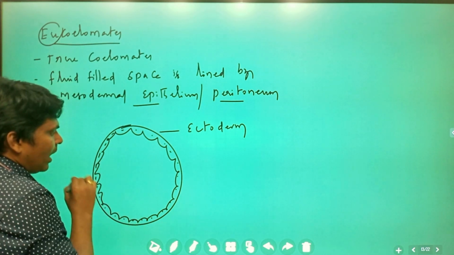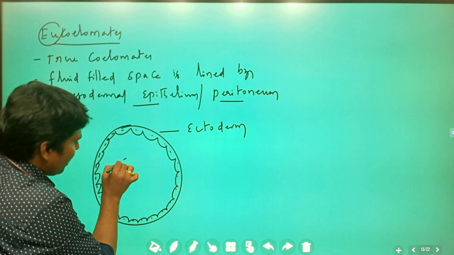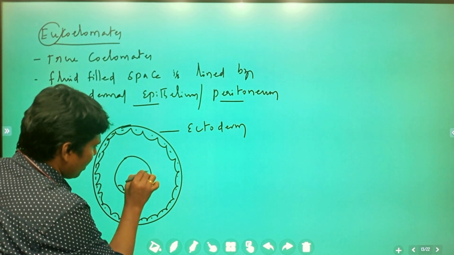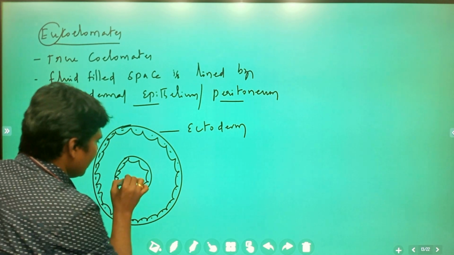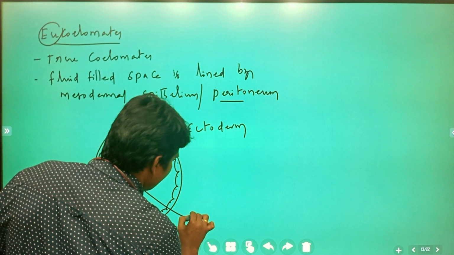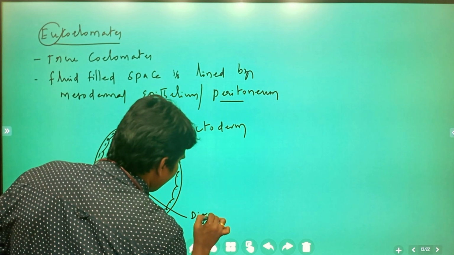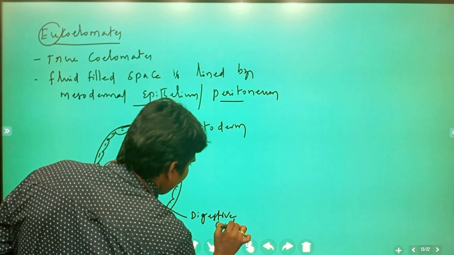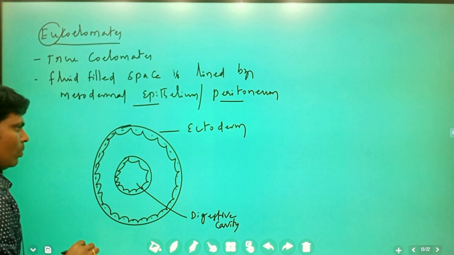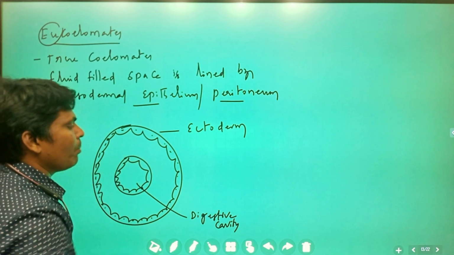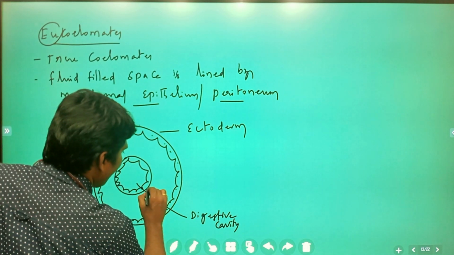This is the ectoderm, and next one is the endoderm. Inside, this is the digestive cavity. Clear? Now the entire portion here is going to be mesoderm.